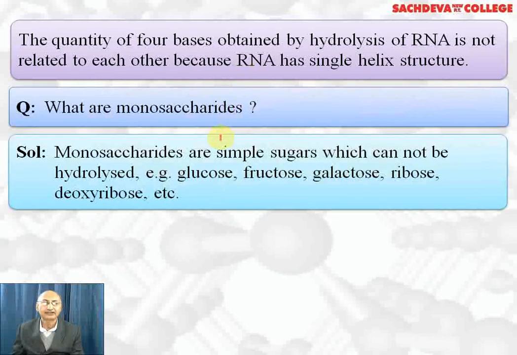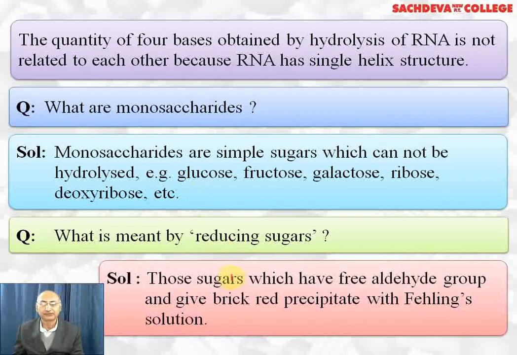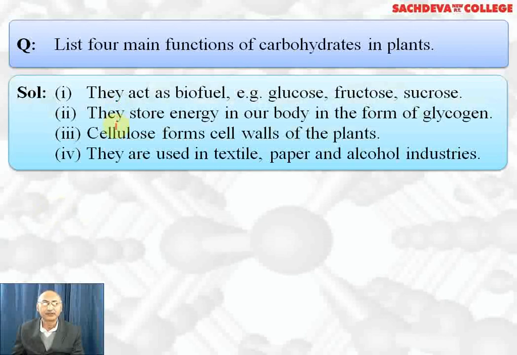What are monosaccharides? The simple sugars which cannot be hydrolyzed are called monosaccharides. Examples are glucose, fructose, galactose, ribose, deoxyribose. They have free aldehyde group, so they are reducing sugars. They reduce Fehling solution and form brick red precipitate. They also reduce Benedict's reagent, form brick red precipitate, and some of them reduce Tollens reagent and form silver mirror. What is meant by reducing sugar? Those sugars which have free aldehyde group and give brick red precipitate with Fehling solution or Benedict solution are called reducing sugars.